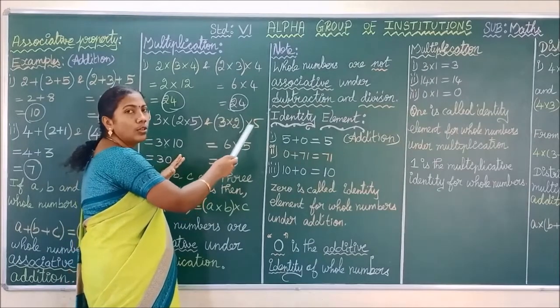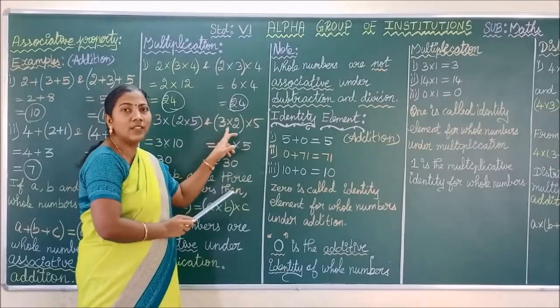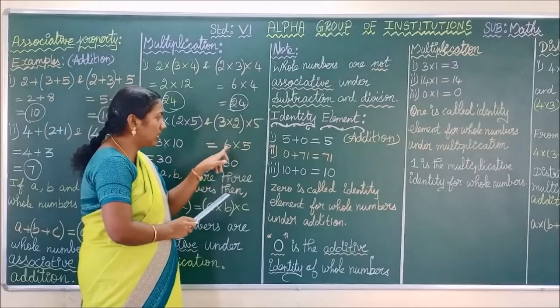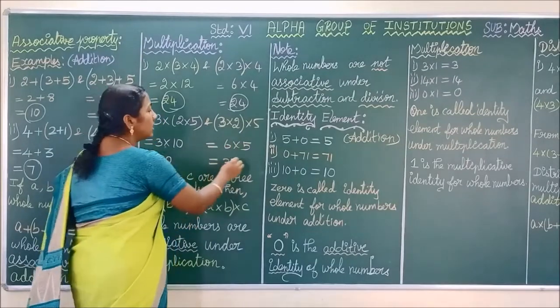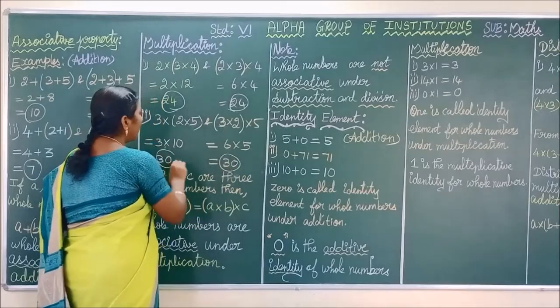3 into 2 into 5. First we are multiplying the 3 with 2. So what is your answer? 6. Next multiply the 6 with 5. So what is your answer? 30. Thus in both the cases we are getting the same answer.